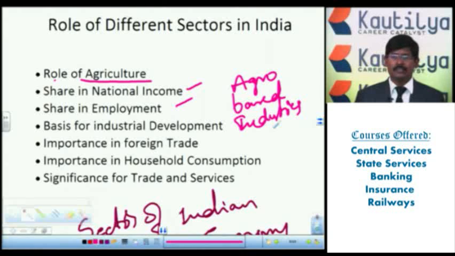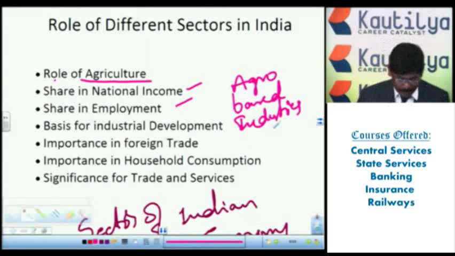Take the examples: cotton industry, jute industry, sugar industries, sugar mills, and the textile industry, except synthetic. All these depend on agriculture for their raw materials. So industrial development also depends on agriculture.